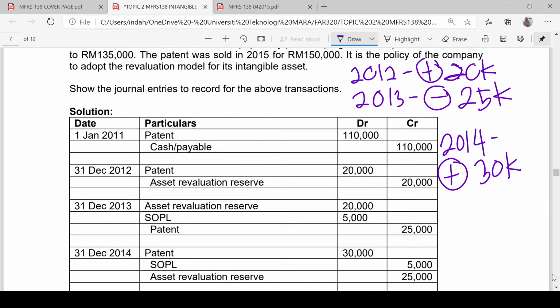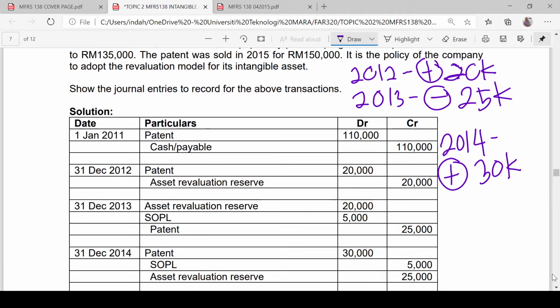So debit patent. Why do we debit patent? Because of the increase in the value of patent. So debit patent 20,000, credit asset revaluation reserve for revaluation surplus 20,000.